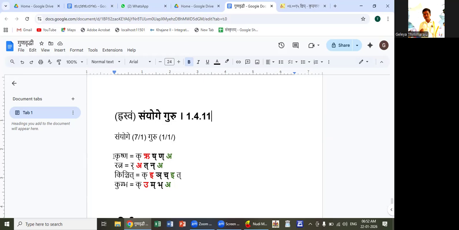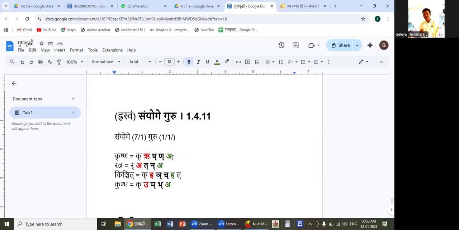For example, if you take krishna, here the rukara is hrasva. By hrasvam laghu, it should become laghu, but it is followed by a sanyoga of shakara and nakara. So by sanyoge guru, even though it is hrasva, it gets the sanjna guru. It is not laghu. But the akara at the end is not followed by any sanyoga, so it is hrasva, and by hrasvam laghu it is considered laghu.